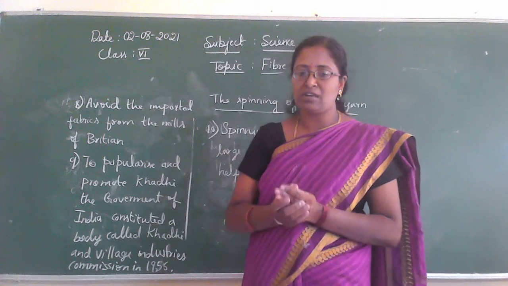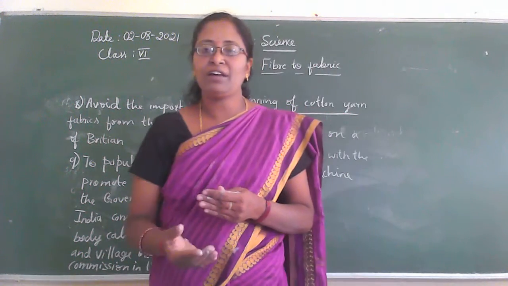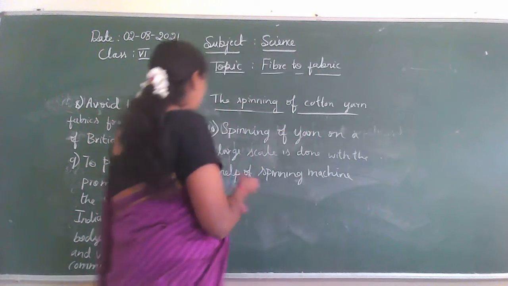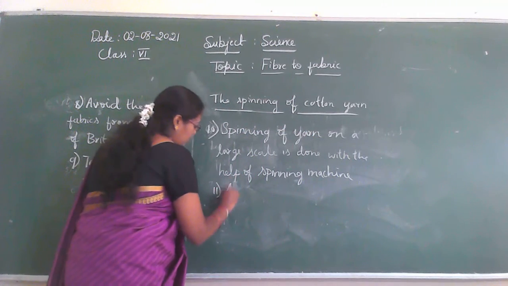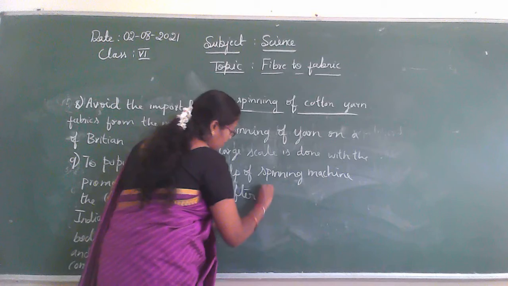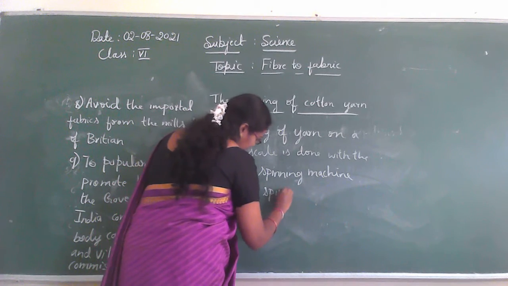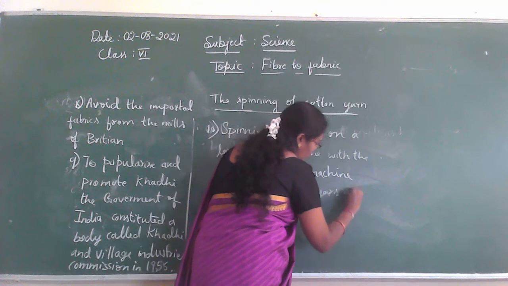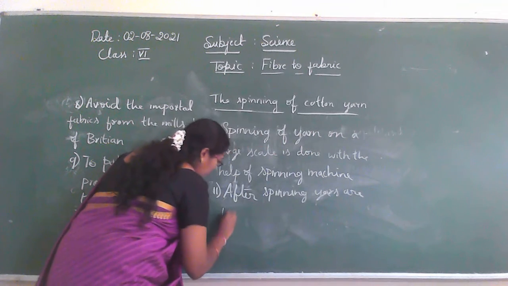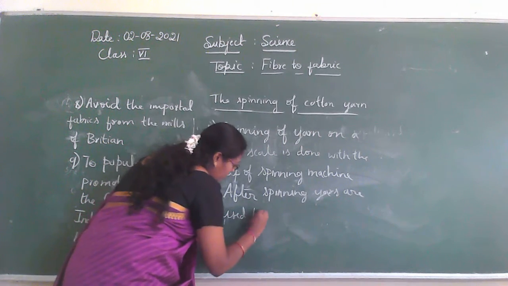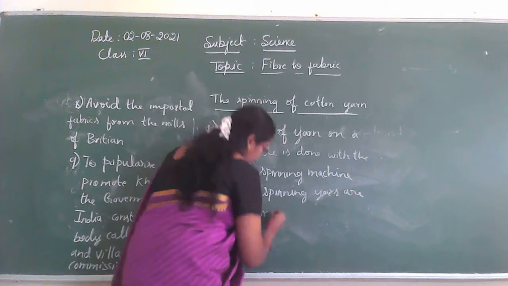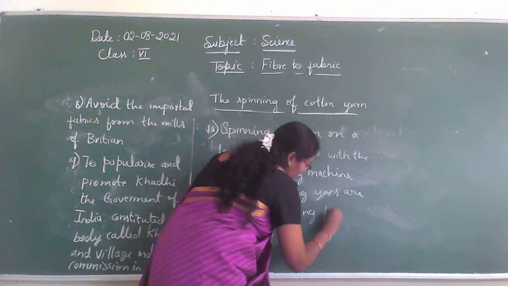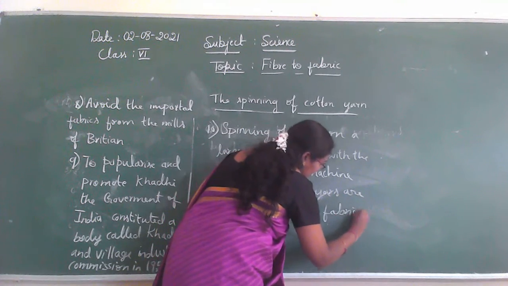Those yarns are used for making fabrics or cloths.